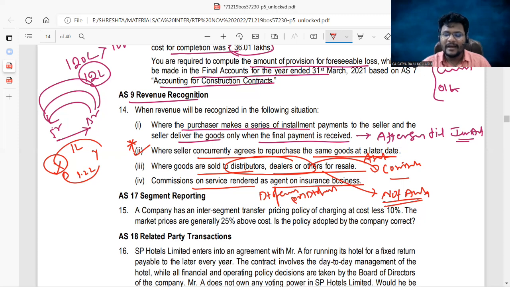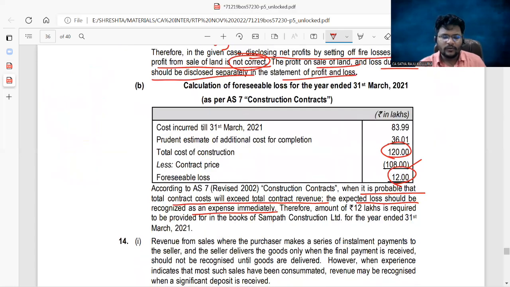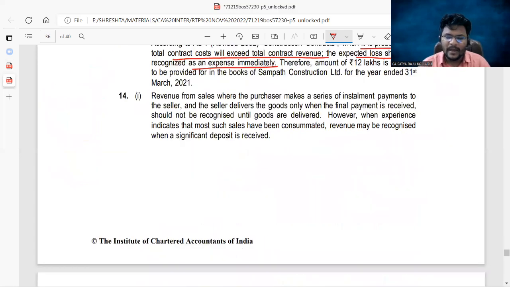That is the reason why, at least at renewal, when the insurance company really renews that policy, if the policyholder paid the amount, then the insurance company will issue the bills, that is the renewal bills. Am I right? That's why as on the date of commencement or the date of renewal only, the commission can be recognized by the insurance agents. If you want, you can cross check the same answers with the RTP as well.